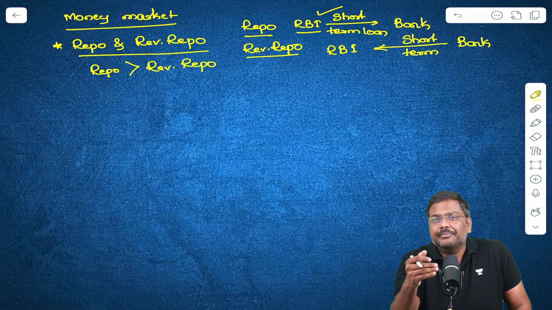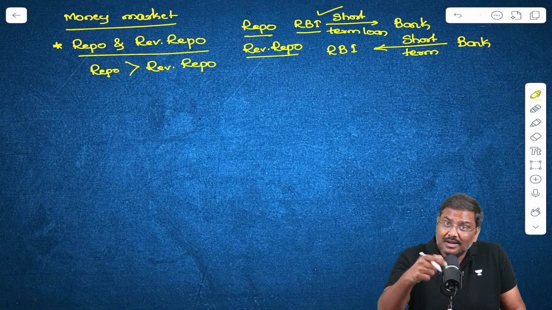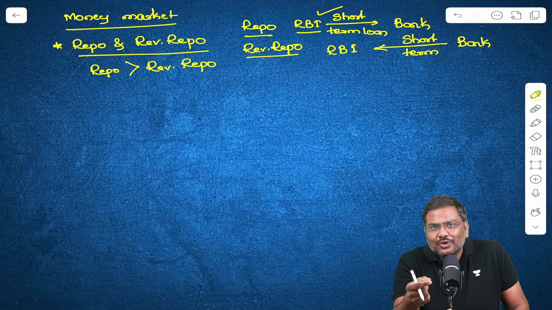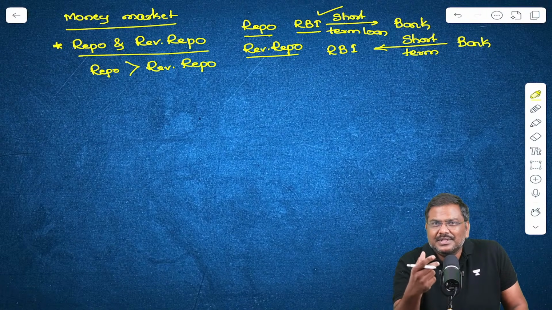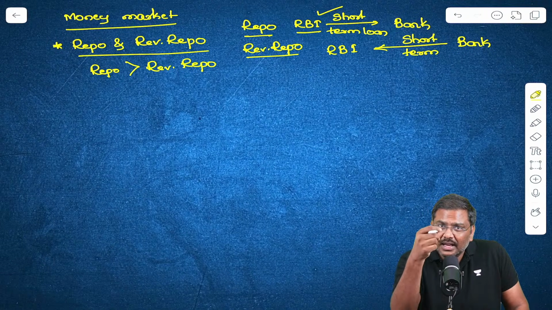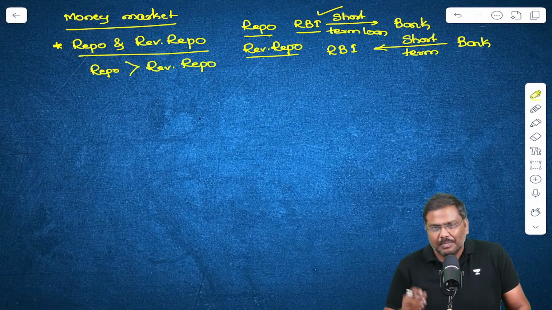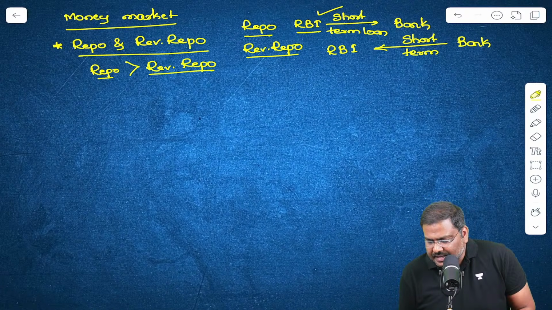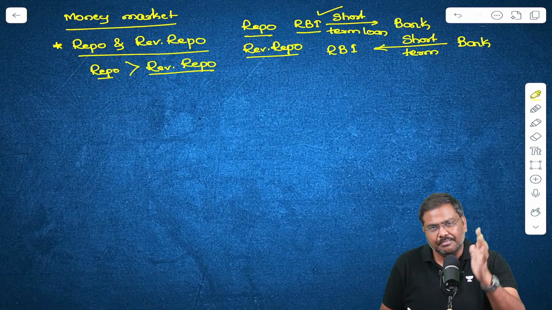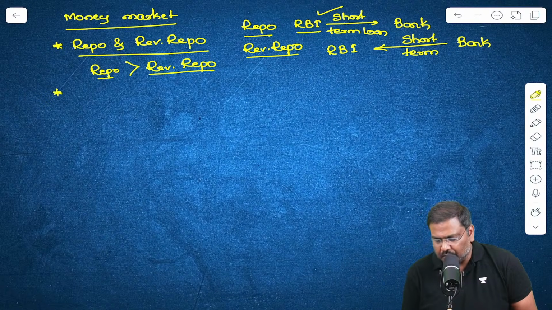Otherwise, what will happen? If the RBI pays more rate of interest rather than earning more, don't you think RBI can incur losses and declare bankruptcy very soon? So please remember, repo rate is greater than reverse repo rate. That is the first important tool.